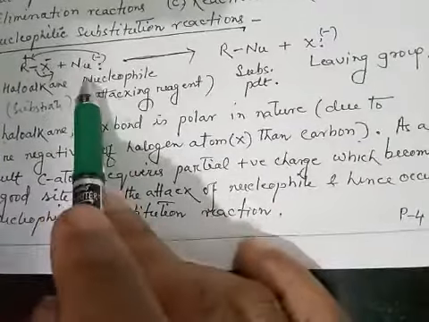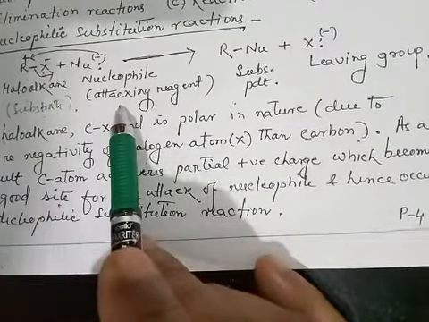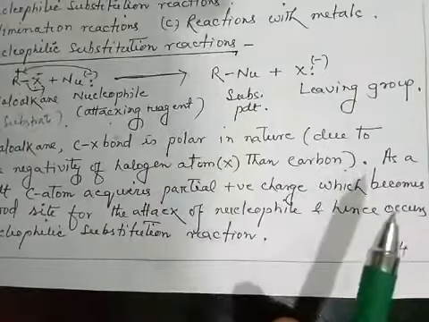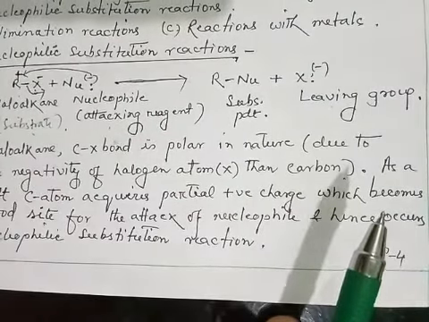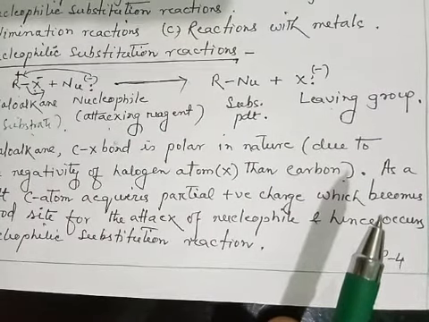So here Nu minus is a better nucleophile. The leaving group, halide ion, is a weaker nucleophile. When the C-X bond breaks, the halide leaves as an anion, and the leaving group is a weaker nucleophile. So that is the reason why haloalkane undergoes nucleophilic substitution reaction.